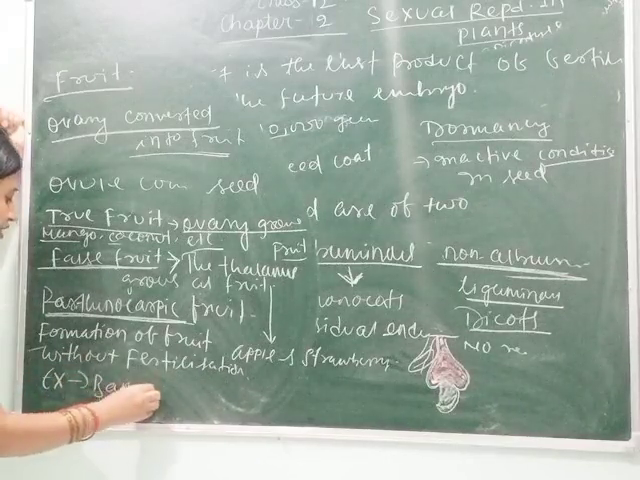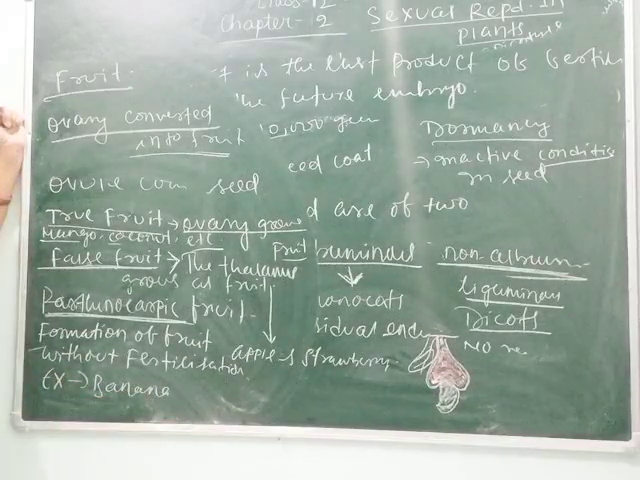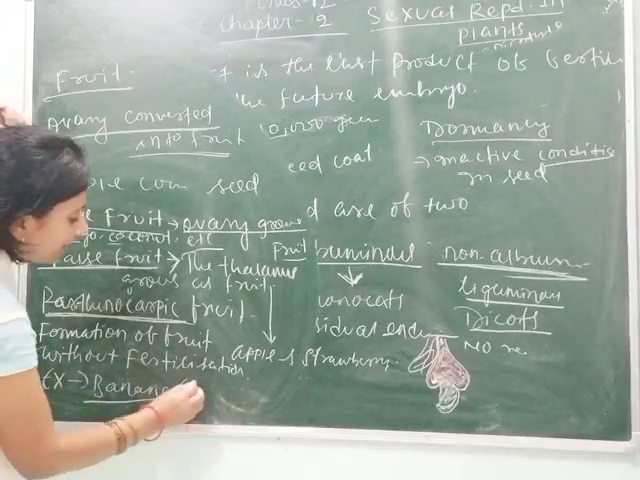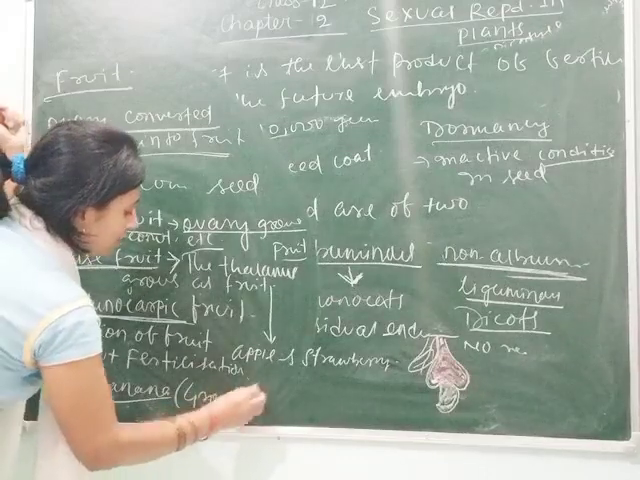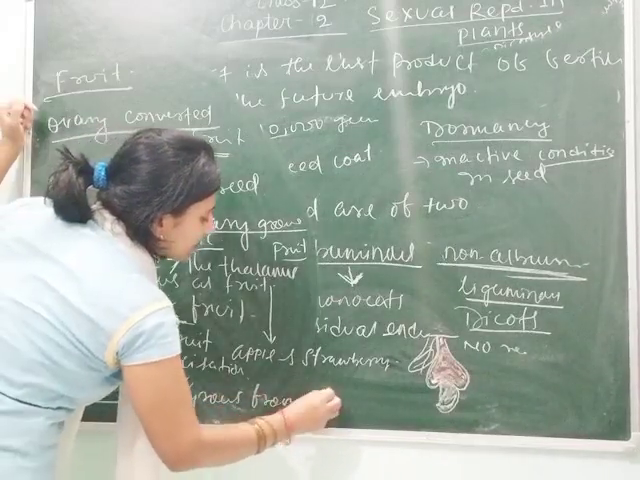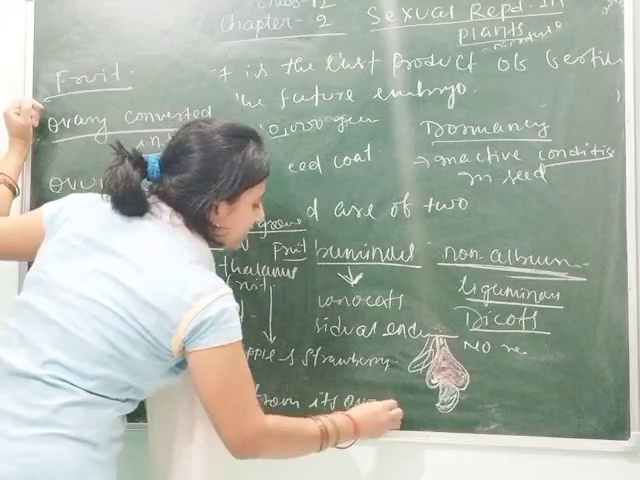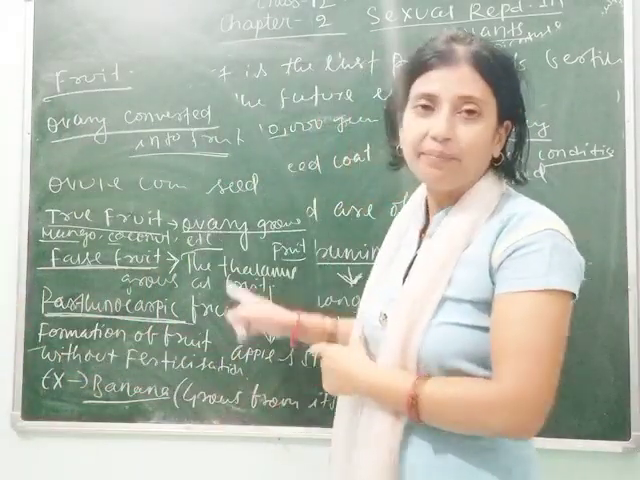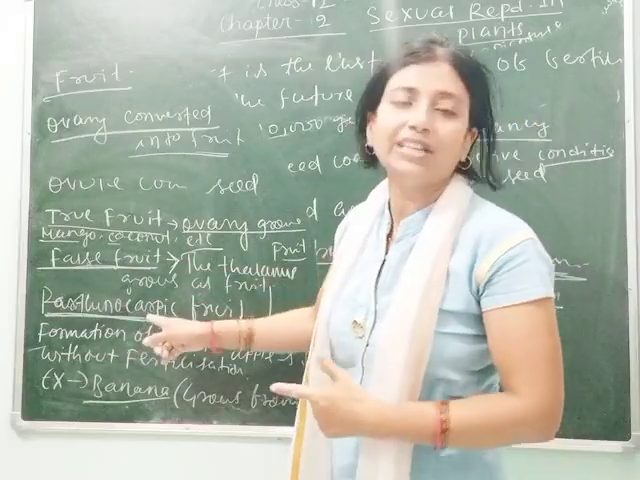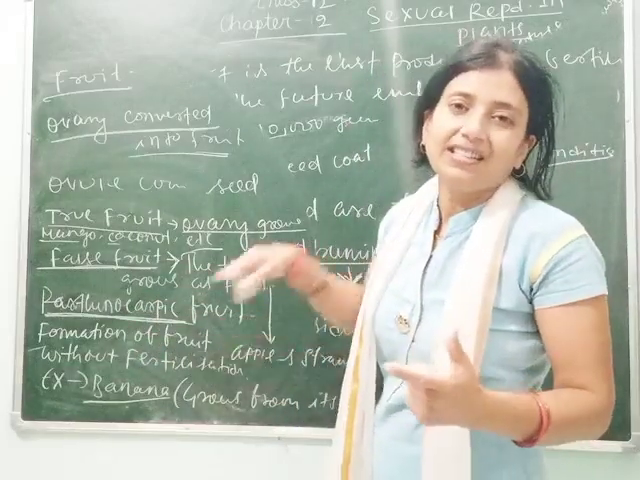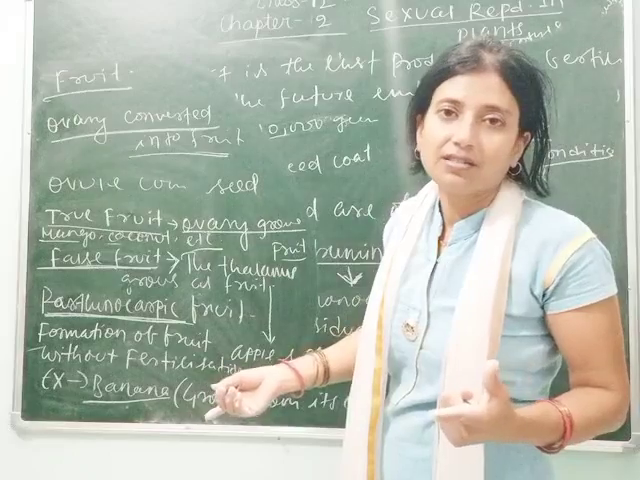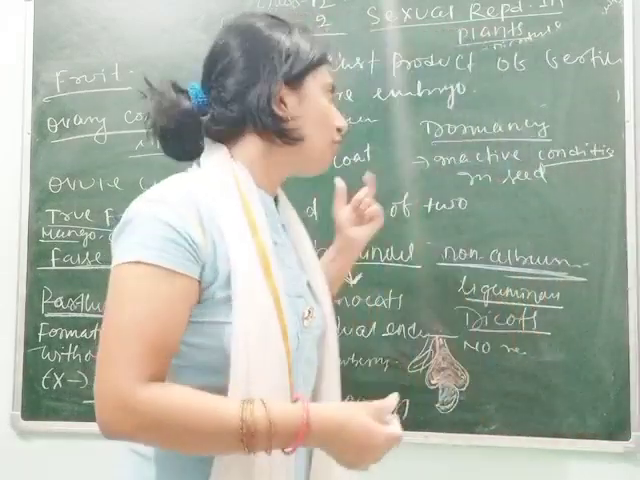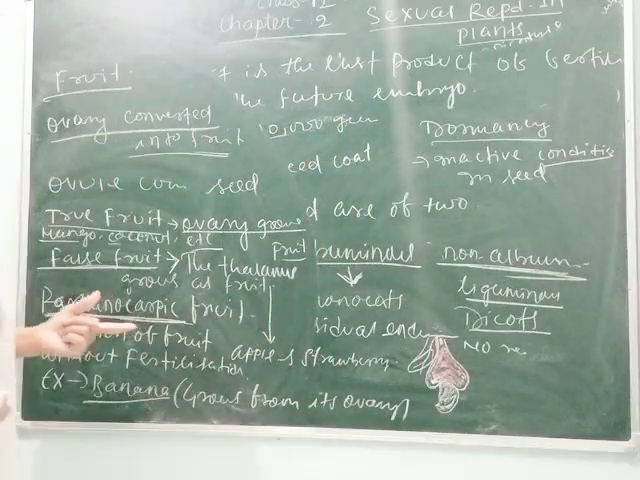The best example of parthenocarpic fruit is banana. The banana which you eat grows parthenocarpically, without fertilization, but it still grows from its ovary. So we can say that banana is a true fruit as it grows from the ovary, but it is considered parthenocarpic because no fertilization occurs. Clear, students? So for today this is all about fruit. We will learn some more things about fruit in our next class.